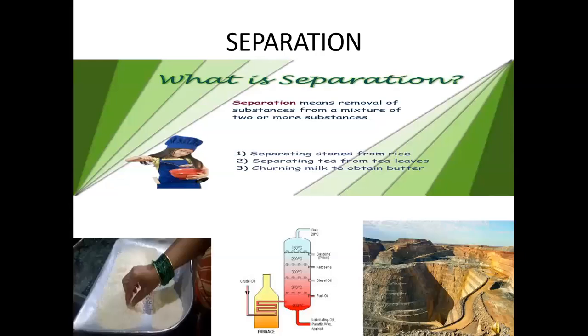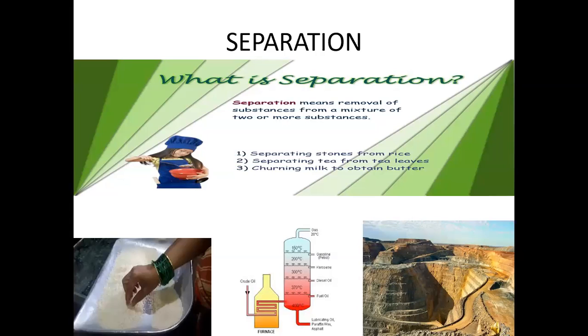What is separation? Separation means removal of substances from a mixture of two or more substances. For example, separating stones from rice, separating tea from tea leaves, and churning milk to obtain butter.